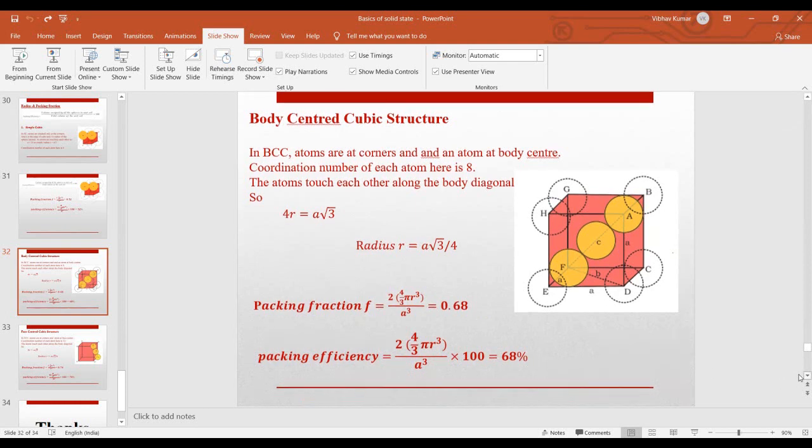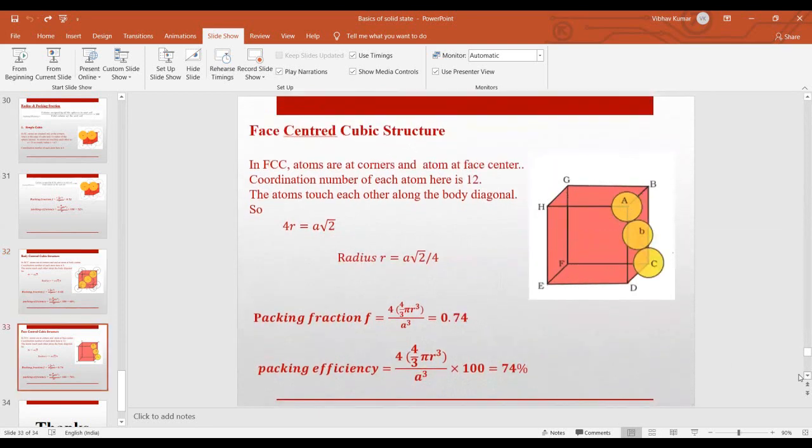In a similar way, you can calculate the radius for the FCC structure. In FCC, you have atoms at the corners, and also atoms at the centers of the faces. Here, here, here, and here also we will have atoms. But for the calculation, we are presenting only these 3 atoms. Again, you can find the value of this AC in terms of a.